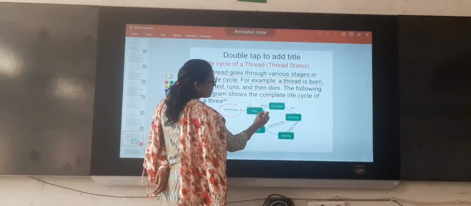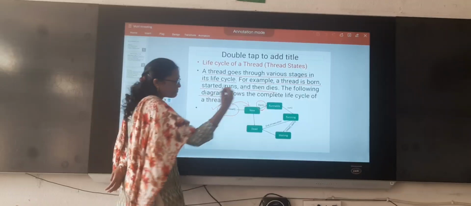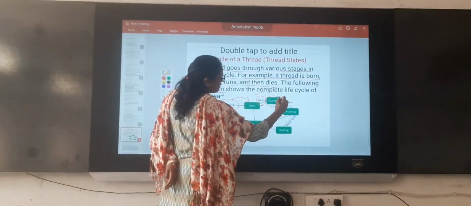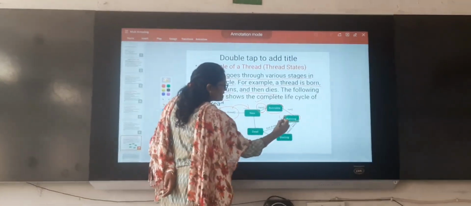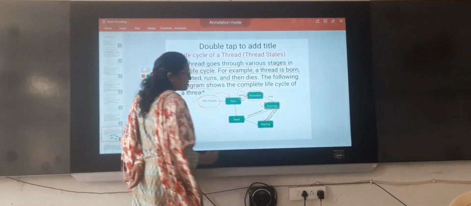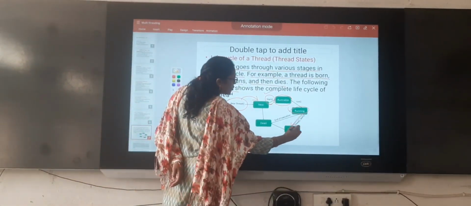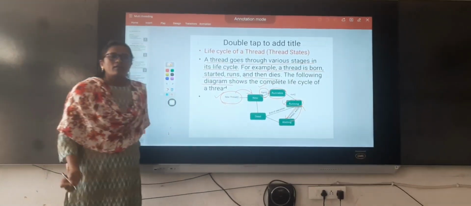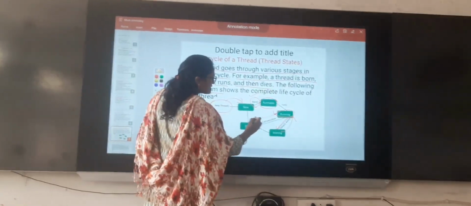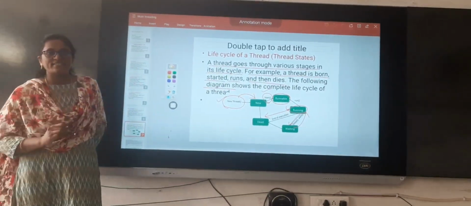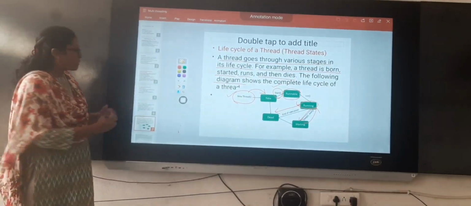Next, with the help of the start method, we start the thread which is created. From the start, it goes to the runnable state. From runnable, it goes to the running state. From the running state, a thread can go to the waiting state. Sometimes we can make it wait. From the waiting state, after some time, it can go to the running state again. When the thread has completed its execution, that is called the dead state. I will explain these different states in the upcoming slides.